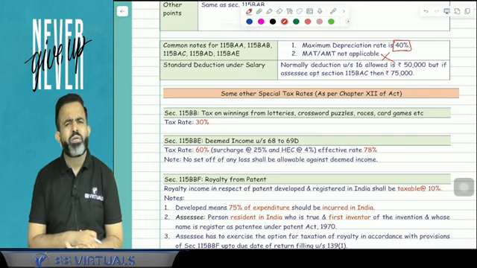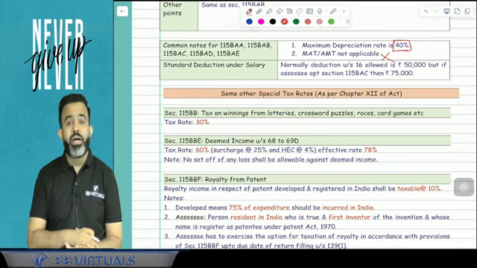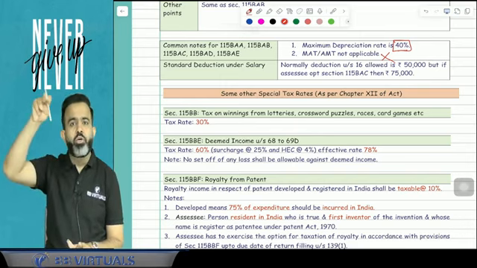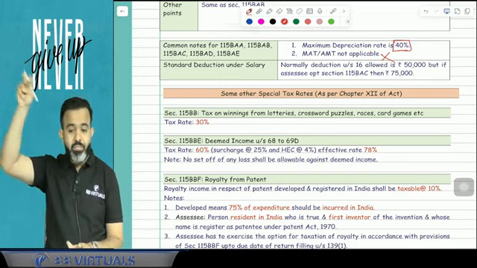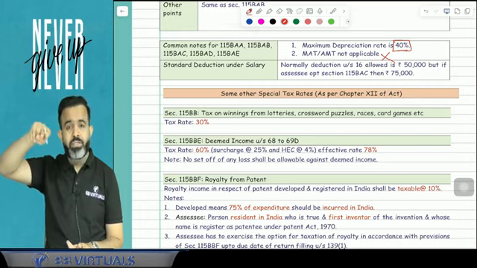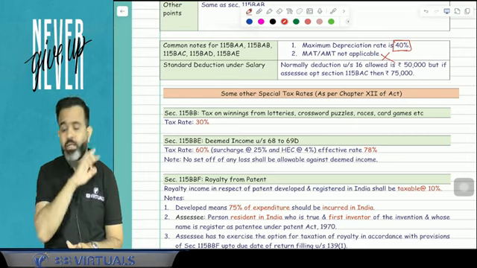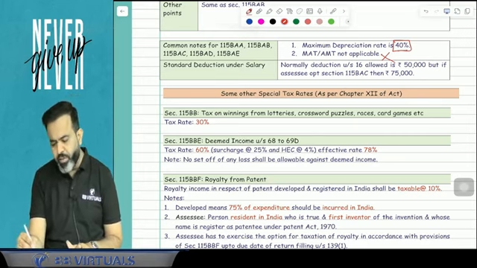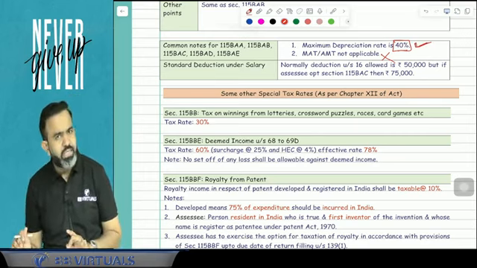But guys, you know that there was one exception, that a motor vehicle acquired in the previous year, I think 2019-20 or somewhere. At that time, if you acquired it and used it for hiring business, then the depreciation rate was 45%. So that 45% is not applicable. Maximum depreciation of 40% is applicable.